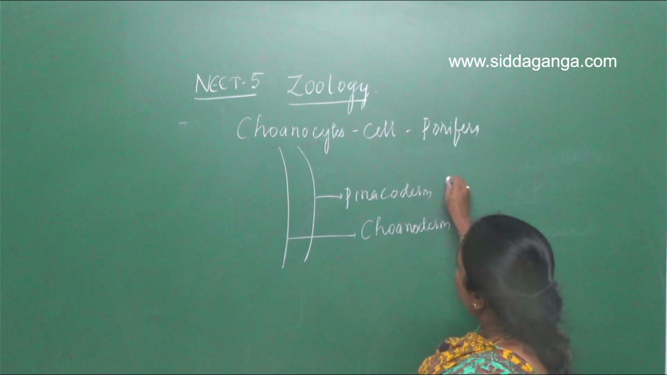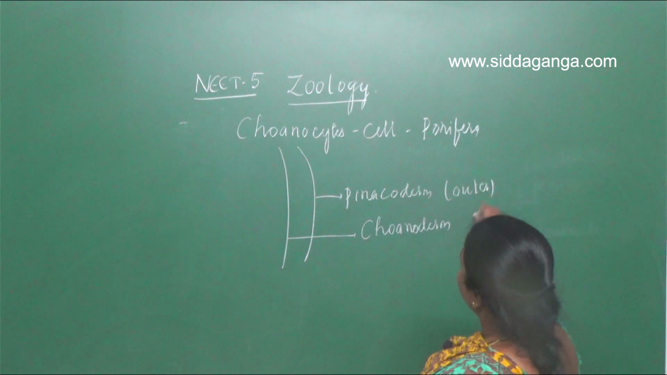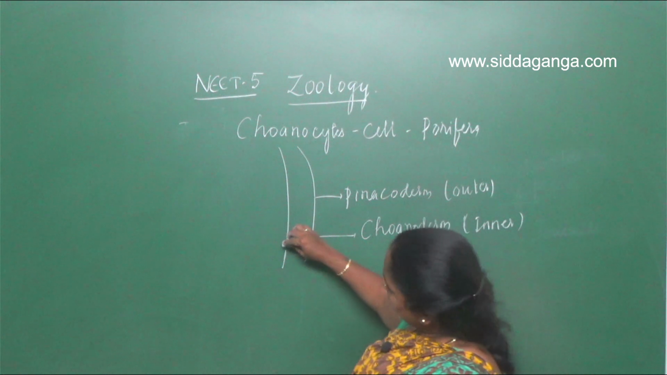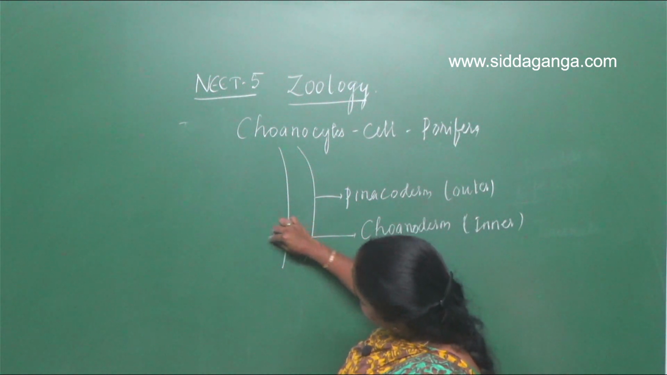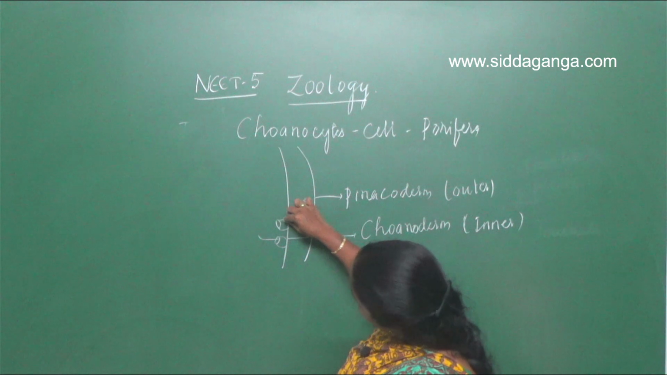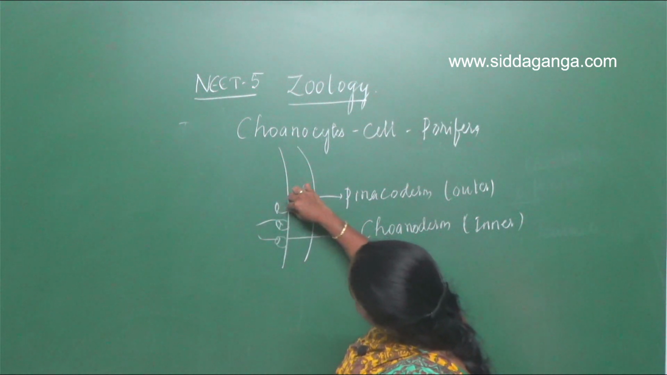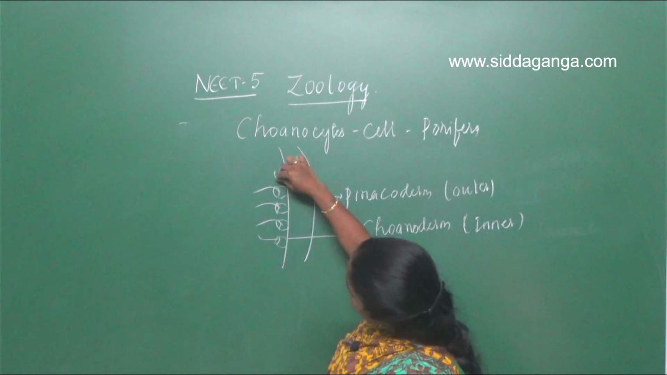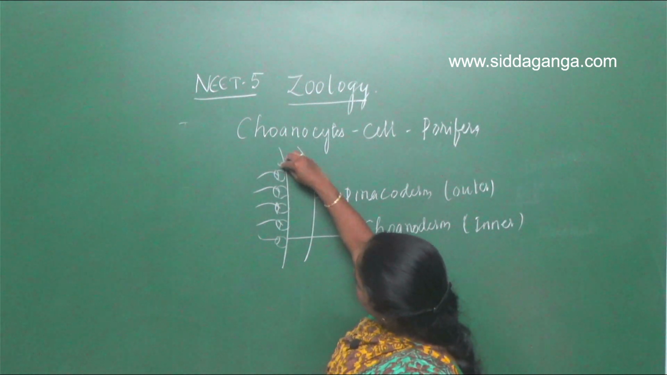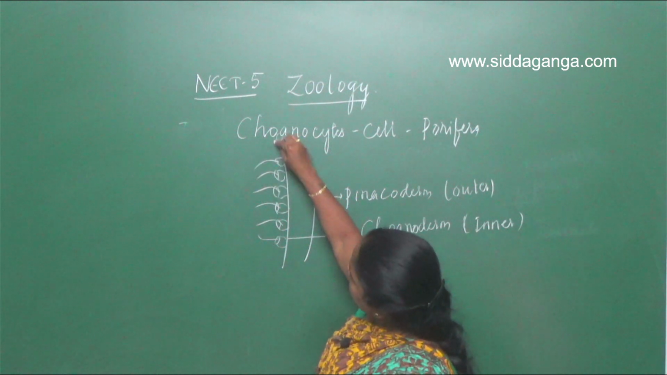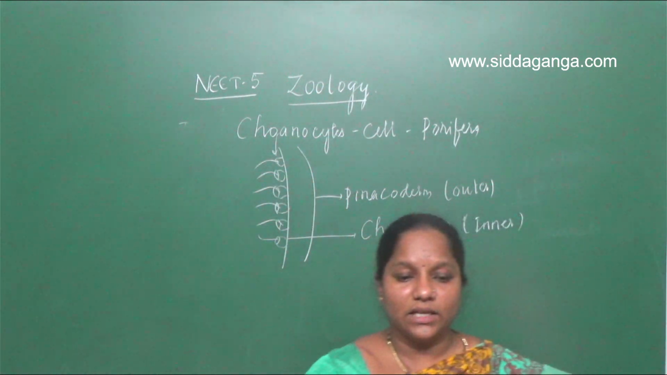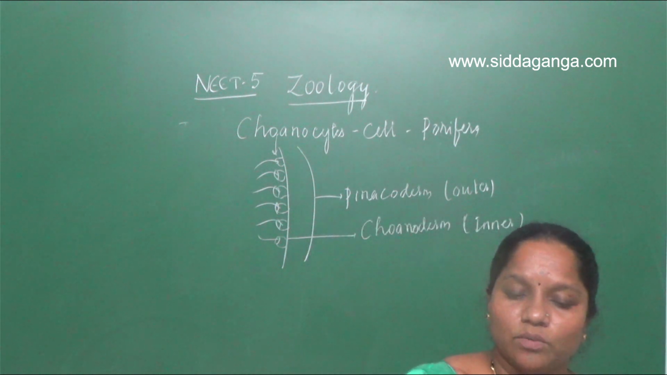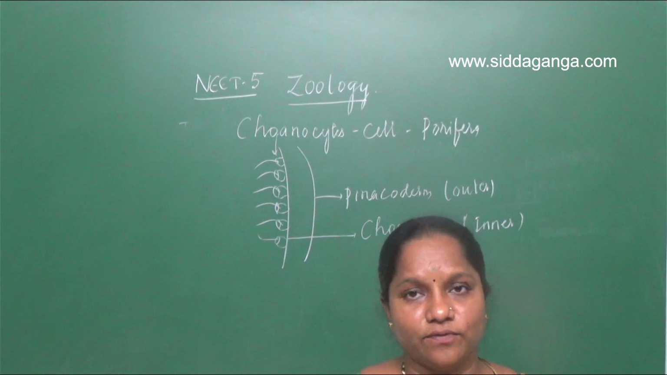The inner choanoderm is made up of cells like this. These cells inside the inner choanoderm are called choanocyte cells. These are flagellated cells, right? Choanocytes are the cells present in the inner layer of Porifera. They help in pushing the water and also help in capturing the food.